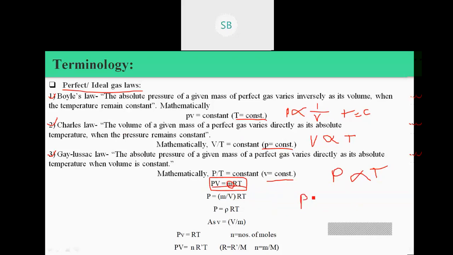So by using these three laws, we can say PV, pressure into volume, is equal to the mass of the system into R, the characteristic gas constant, into T, where T means temperature.